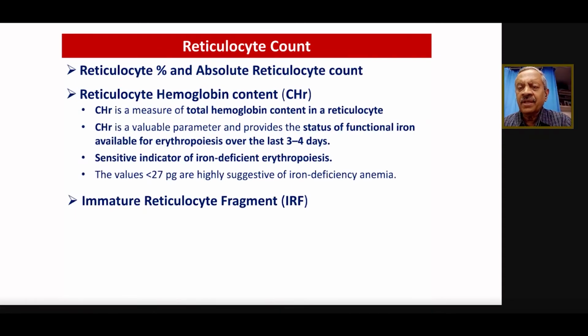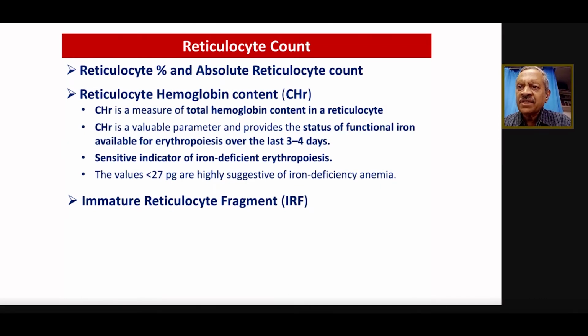The retic count we have already talked about, but we need a specific stain in the conventional parameters. Here it comes inbuilt, and they give not only the reticulocyte count, they give the hemoglobin content of the reticulocyte count. The first thing that is affected in erythropoiesis is the precursors and the cells which are still in the bone marrow. So if you can pick up the hemoglobin content of the reticulocytes, we can almost forecast what is going to happen.